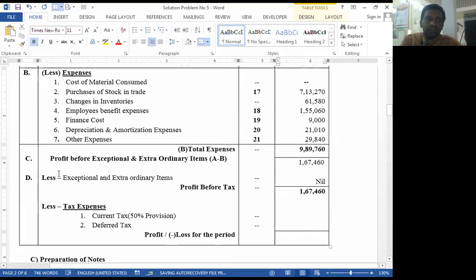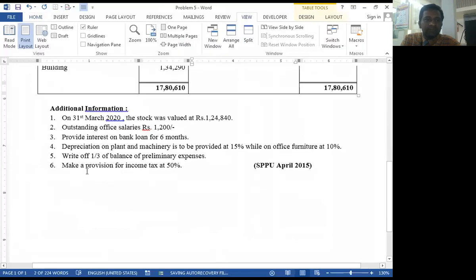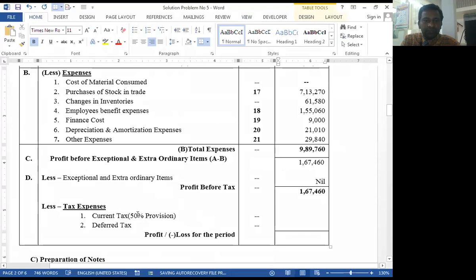Now we need to calculate tax expenses, that is provision for taxation, and we have one adjustment regarding this, that is make a provision for income tax at 50%. So 50% of profit before tax is the provision for taxation. So what is the amount of 50% of 1,67,460?